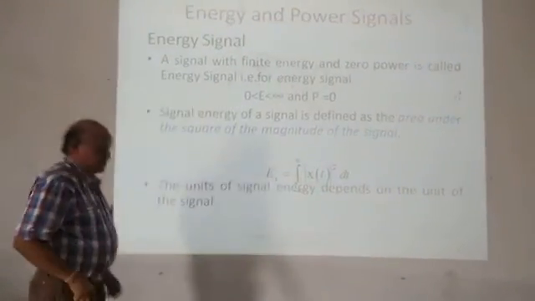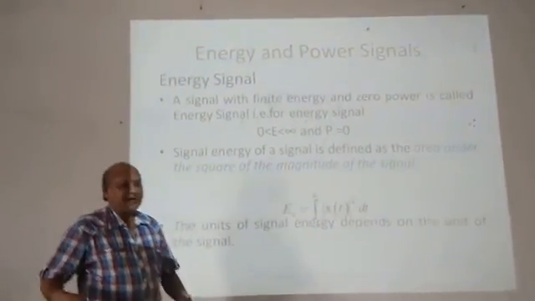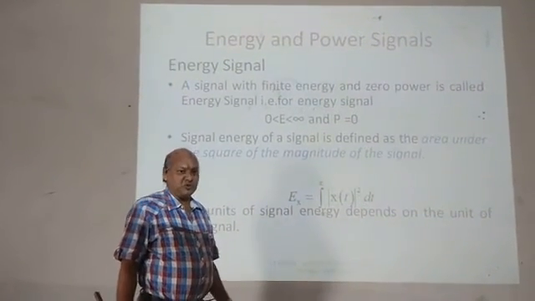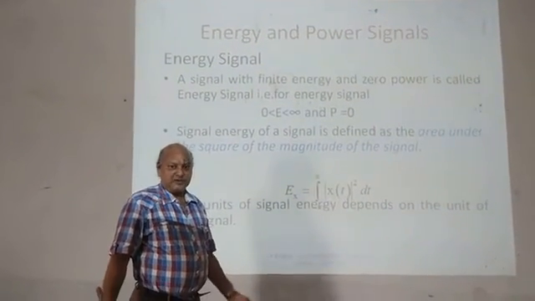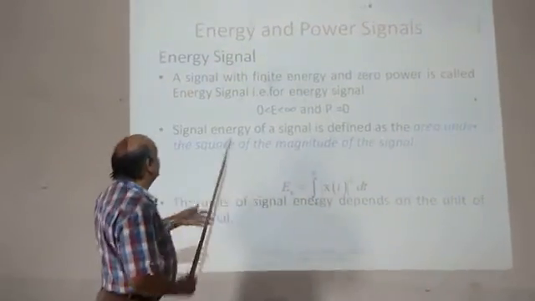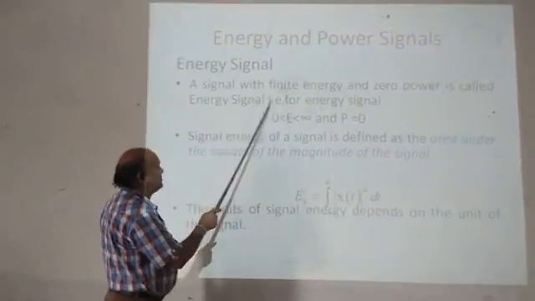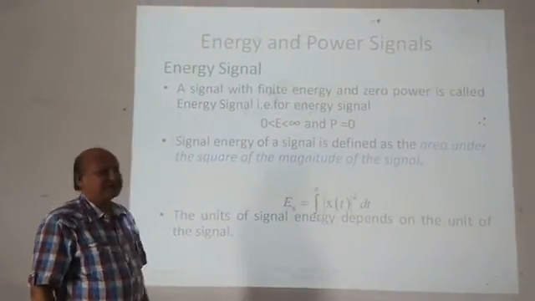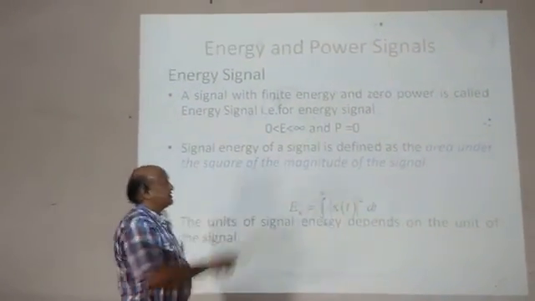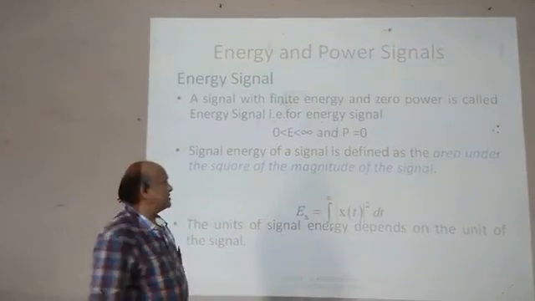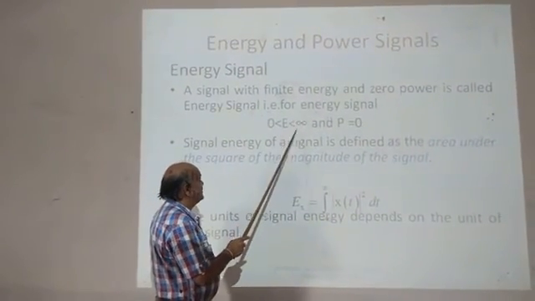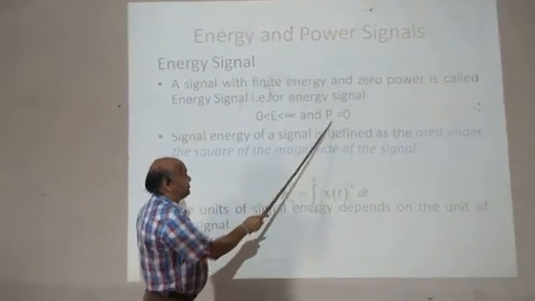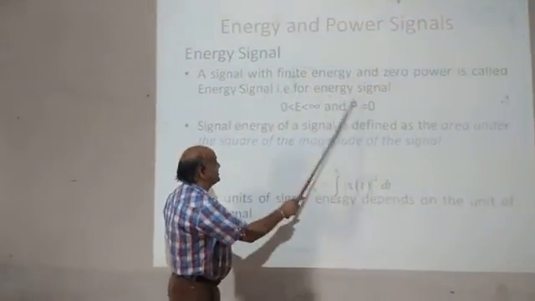Energy signal. Dear students, most of the time these questions ask what is an energy signal and what is a power signal. Differentiate between these two and prove whether a signal is an energy signal or a power signal. So what is an energy signal? A signal with finite energy and zero power is called an energy signal. That means the energy has a finite value, less than infinity and greater than 0, and power P is equal to 0.